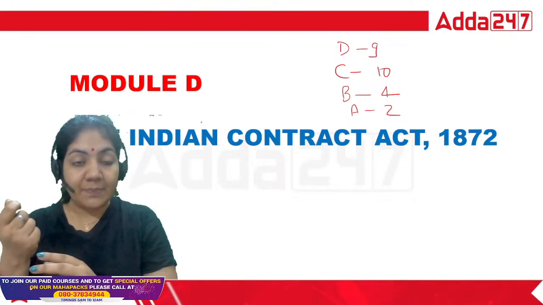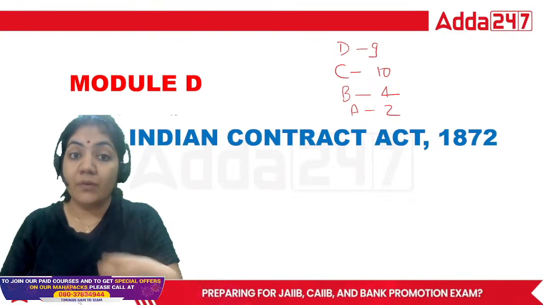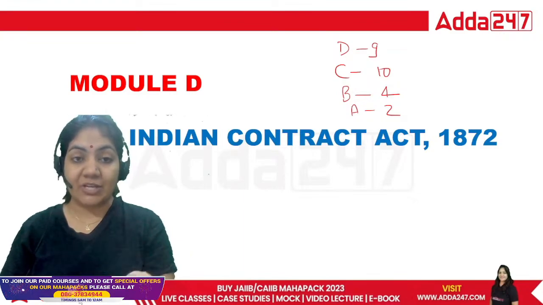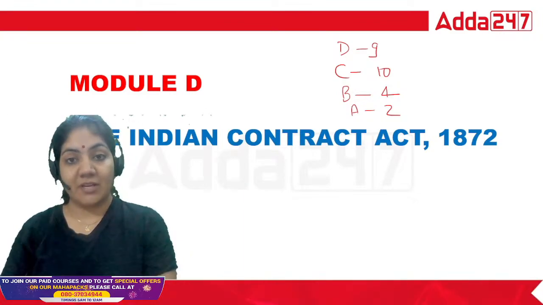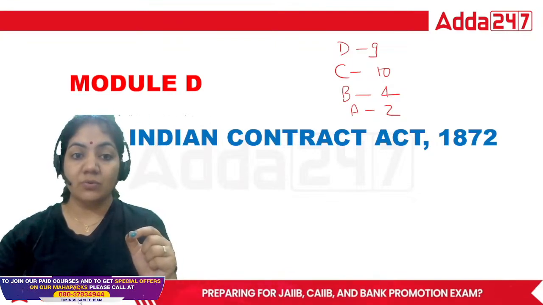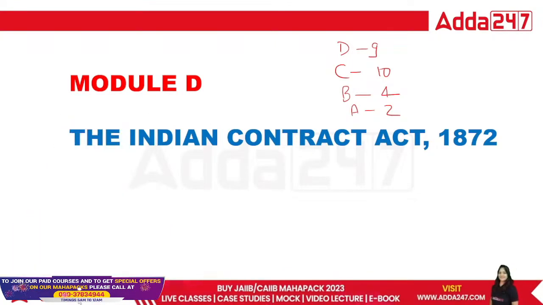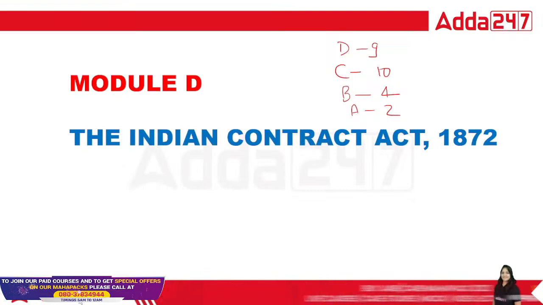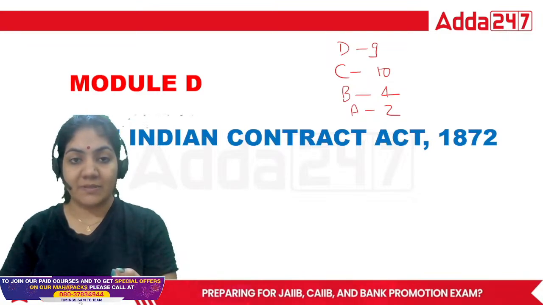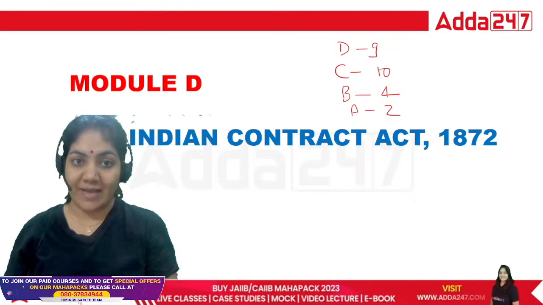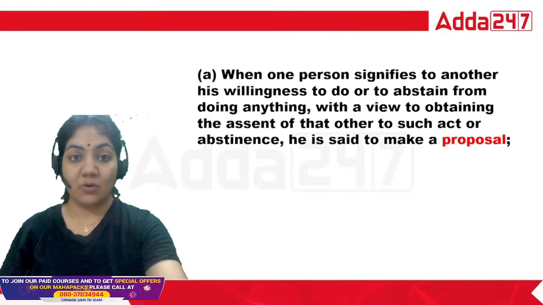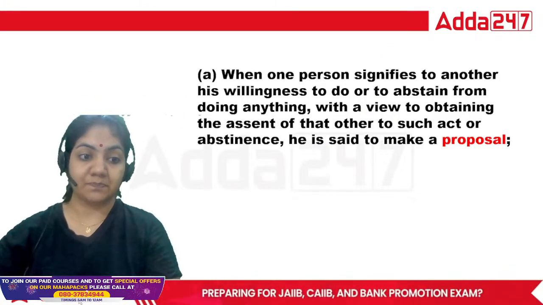The concept words come from which part? This is the definition part, and in each act, Section 2 contains the definition terms. For the Indian Contract Act, there is no need to learn the year name or similar details. You only need to learn the terms that we will use in the particular act. Now let's start with the first word on the screen, that is proposal.